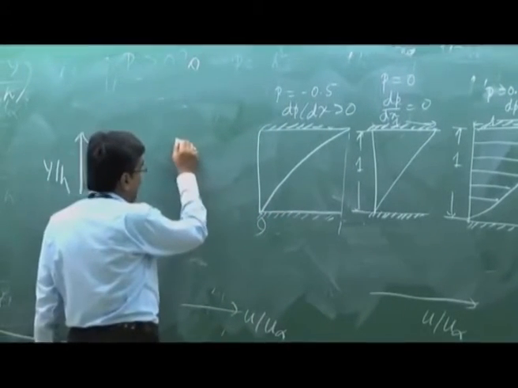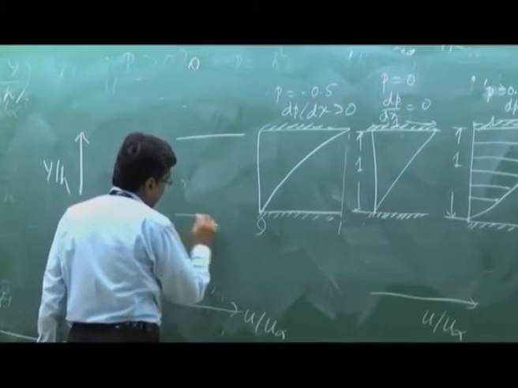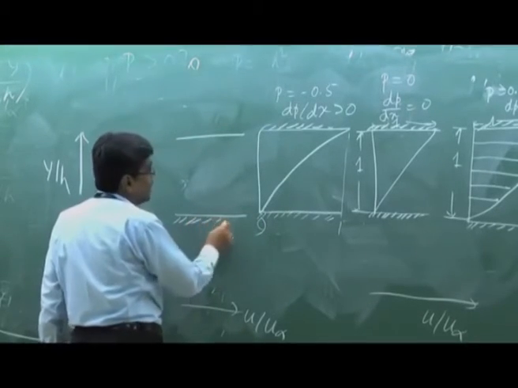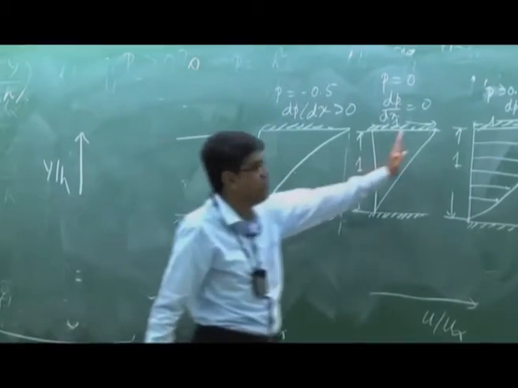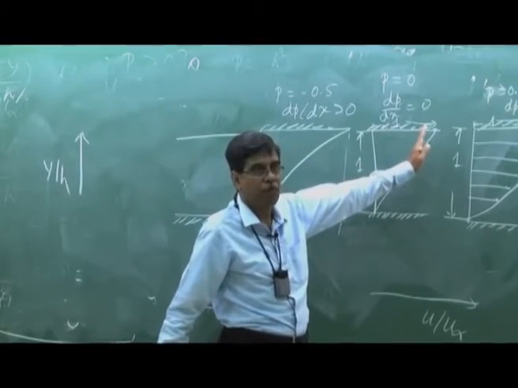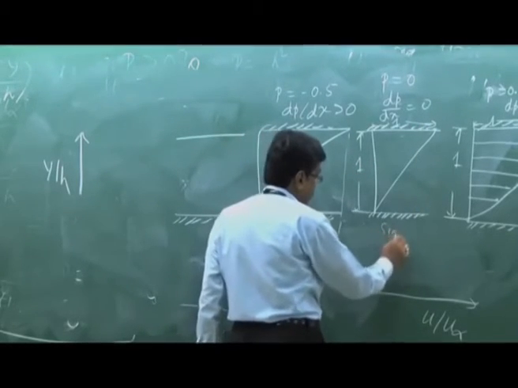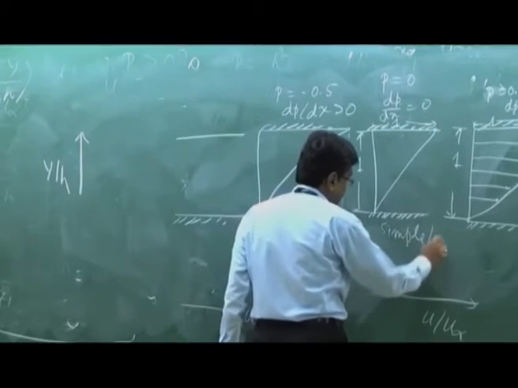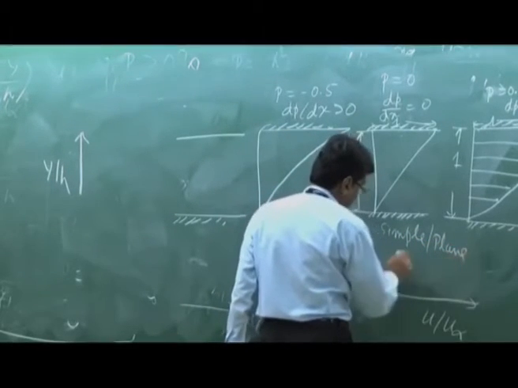But now, if I have a condition exactly at minus 1, just the mirror image of that, that means you can place a mirror here. Simple Couette flow. This is simple or sometimes plain Couette flow.